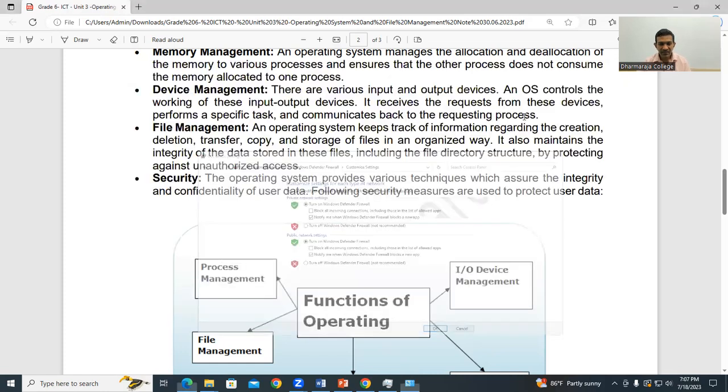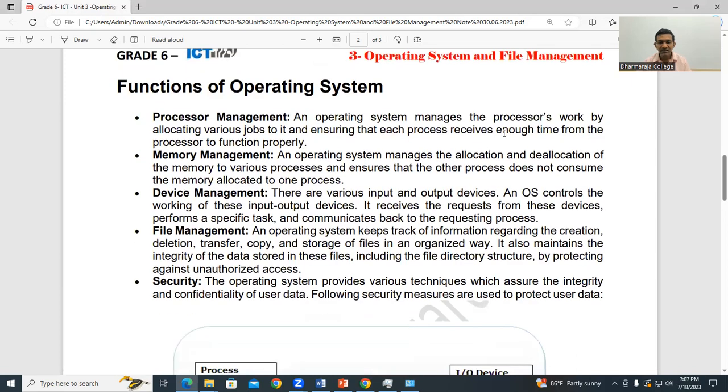Main functions we can see here. Right? So we can say there are functions like process management, memory management, device management, file management, and security management. So these functions make sure your system works perfectly. Okay.